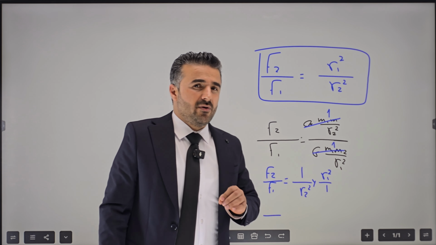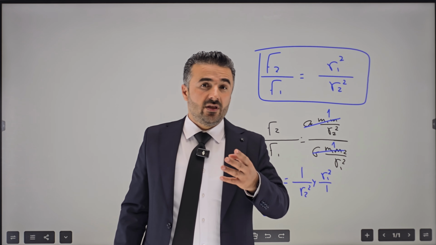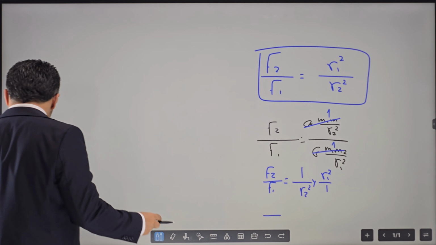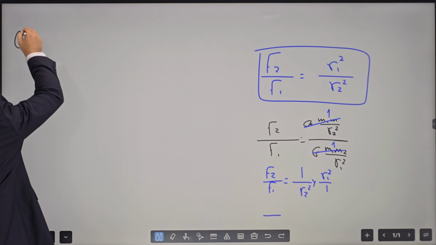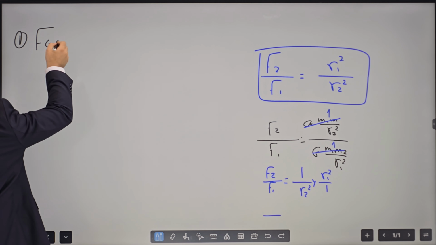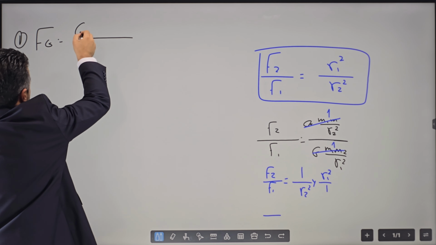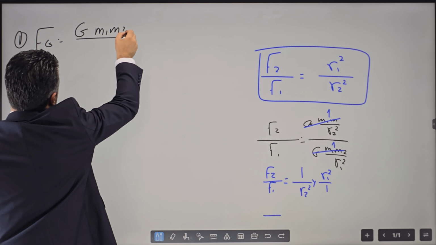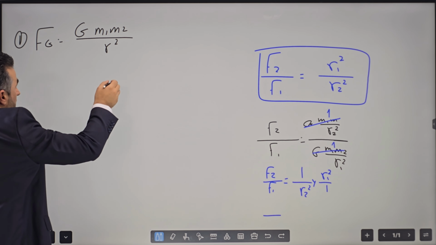Now, I need you to remember at this point, you have 3 things to do. If the question is about gravitational force, you have this equation: gravitational force is equal to G, M1, M2 over R squared. That is one thing you need to do.